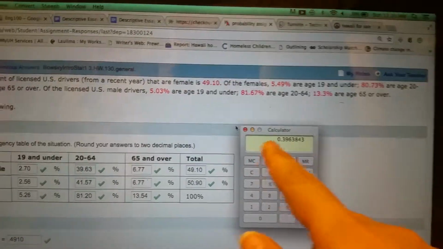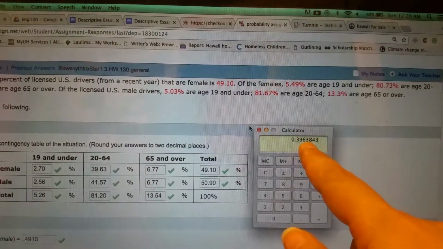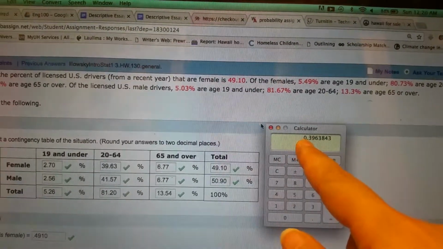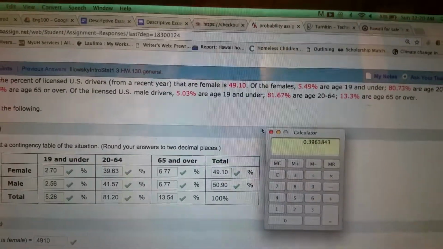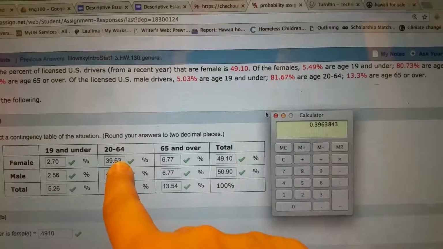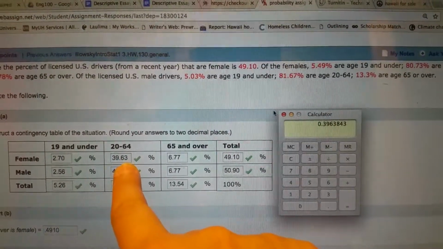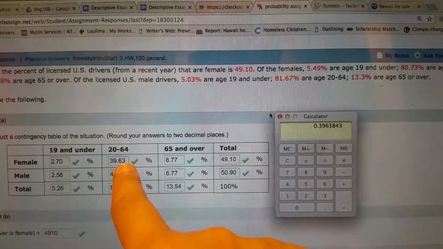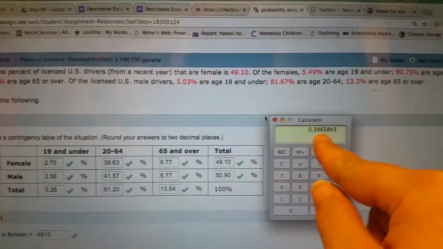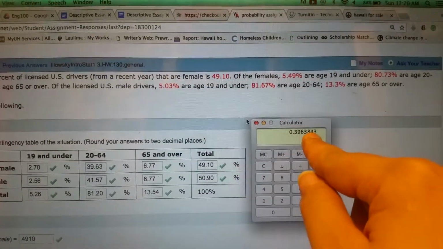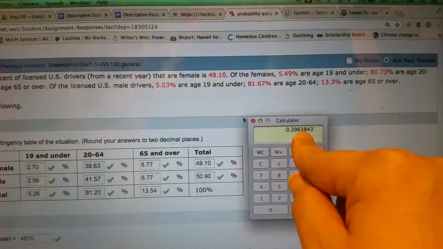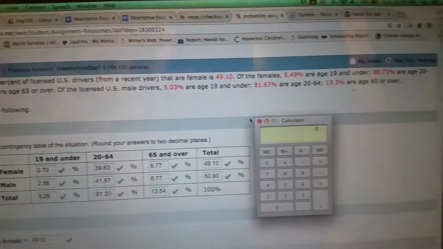And I've got 0.3963. I move that decimal 2 over, and I've got 39.63. Interesting. Why did that not round up to a 4? Let me look at that again.